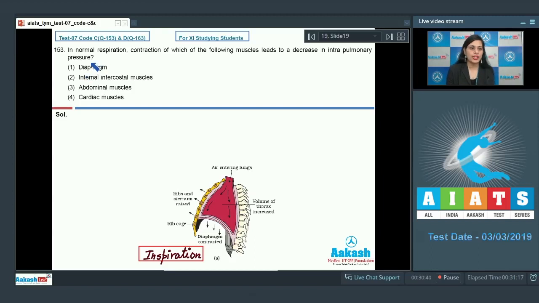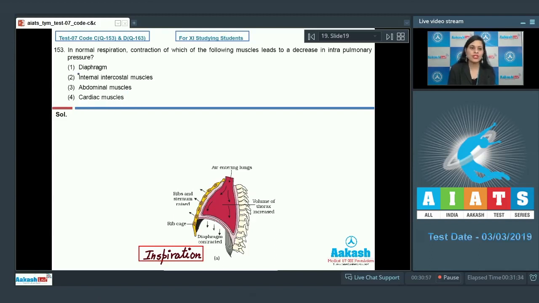Question number 153. In normal respiration, contraction of which of the following muscles leads to a decrease in intrapulmonary pressure? The options are diaphragm, internal intercostal muscles, abdominal muscles and cardiac muscles.